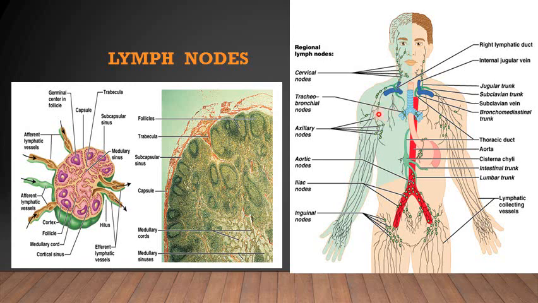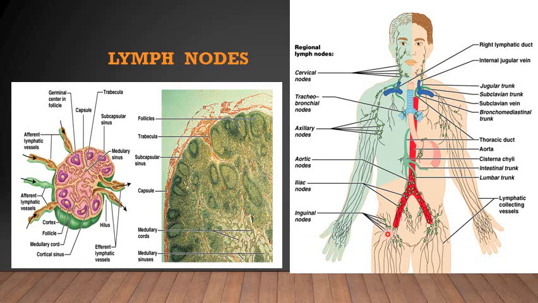Then the axillary lymph nodes, you have already studied them. Then there are the lymph nodes present along the blood vessels. These are the aortic and para-aortic lymph nodes. Then for the lower limb, there are the inguinal lymph nodes. Again, they have superficial and deep groups.